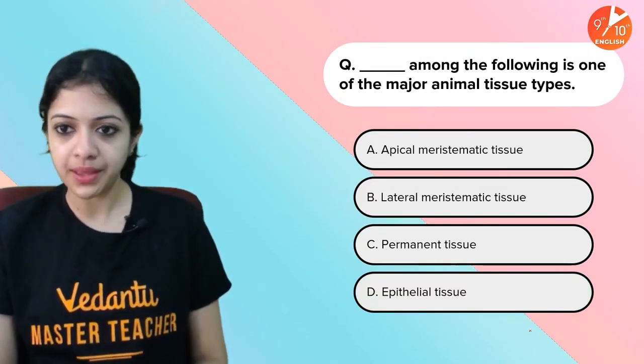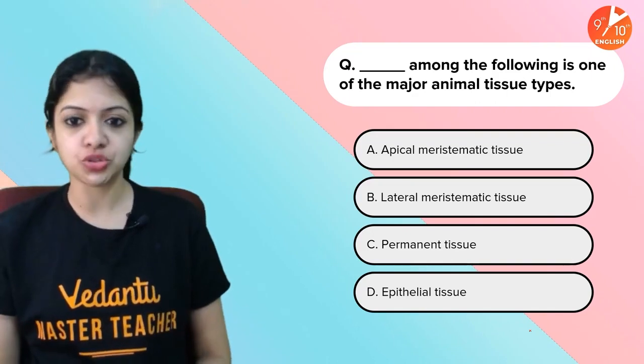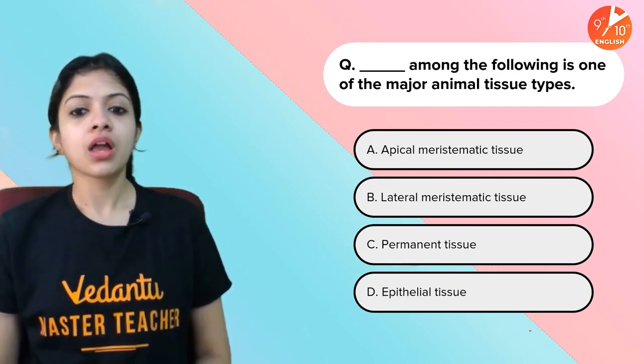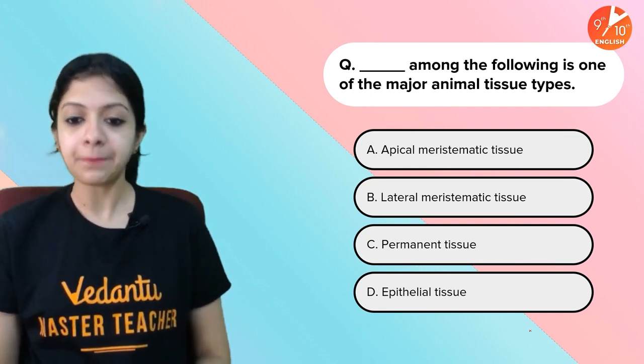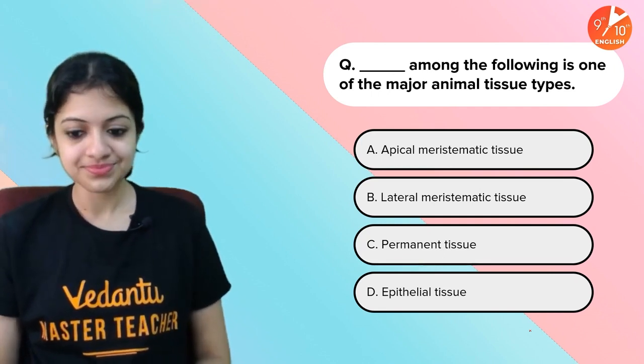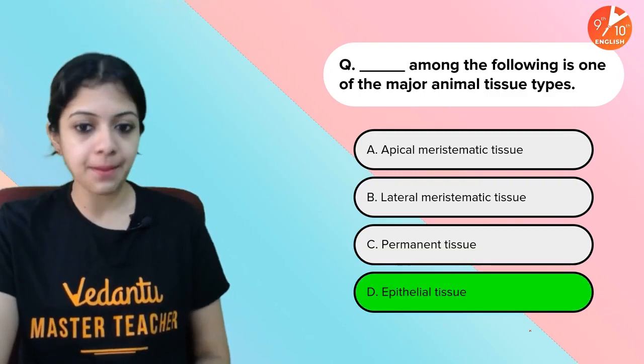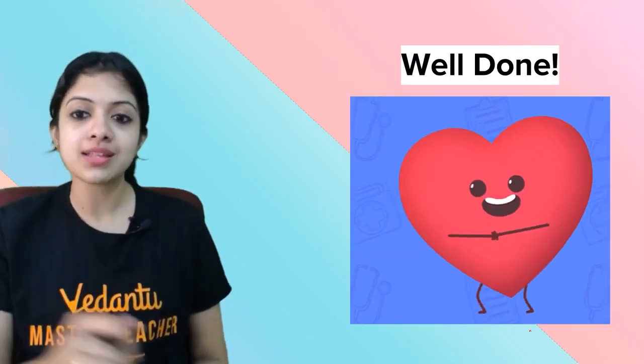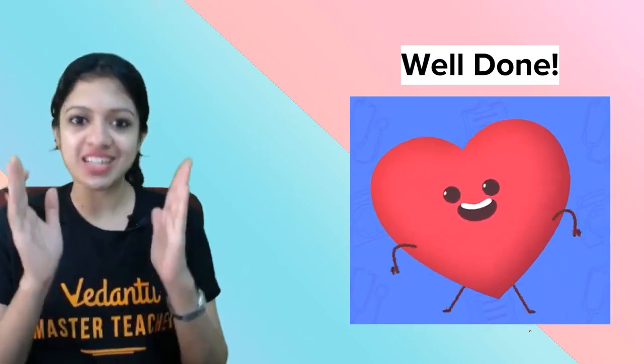Dash among the following is one of the major animal tissue types. Apical, lateral, permanent, epithelial. And your time is up. The answer is epithelial. A, B and C are all examples of plant tissues. And well done, children. We are just getting started.